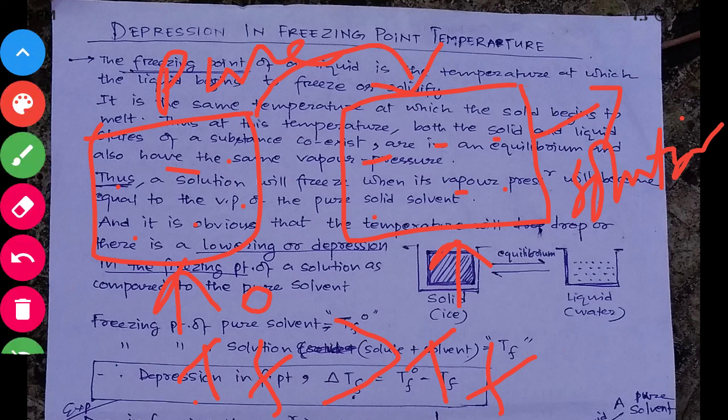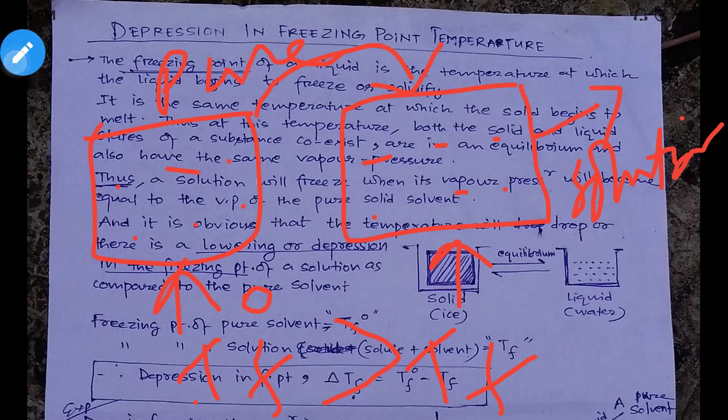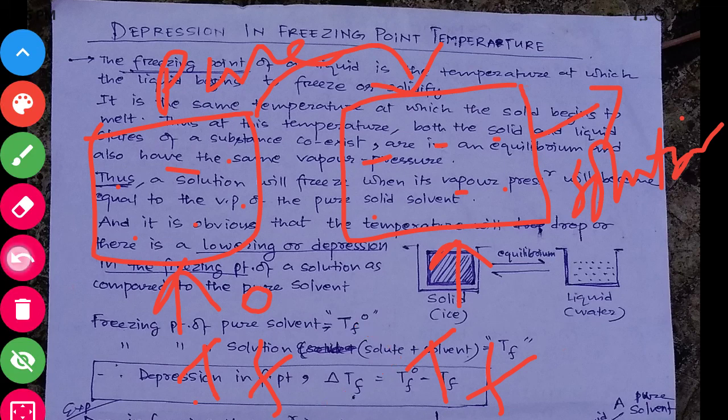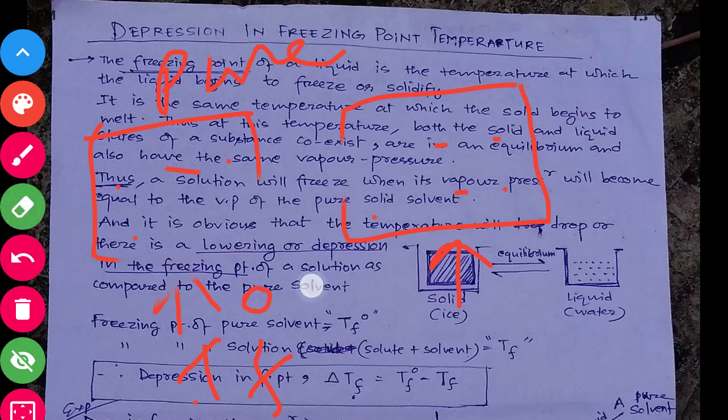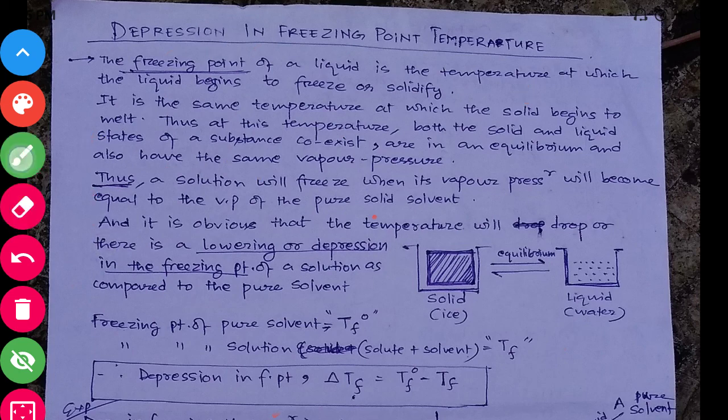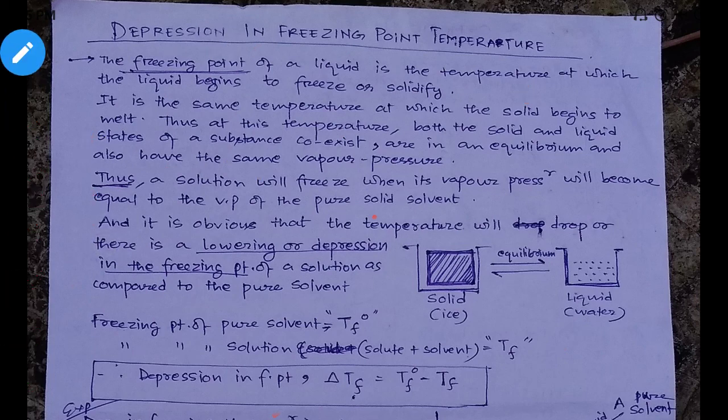If we want to find the change in freezing point, also known as the depression in freezing point because the freezing point is decreasing, from beaker 1 to beaker 2, as soon as you add the solute. Sometimes it is also called the lowering in freezing point.